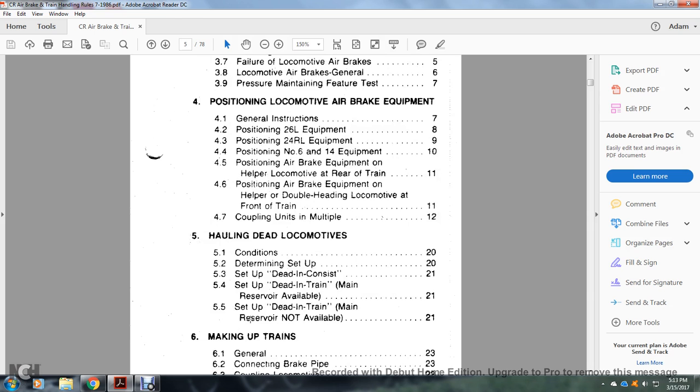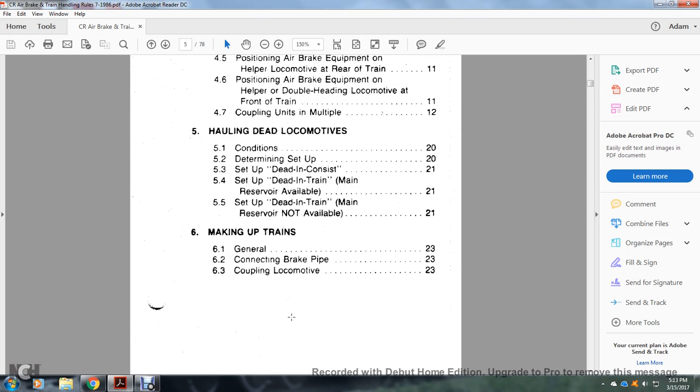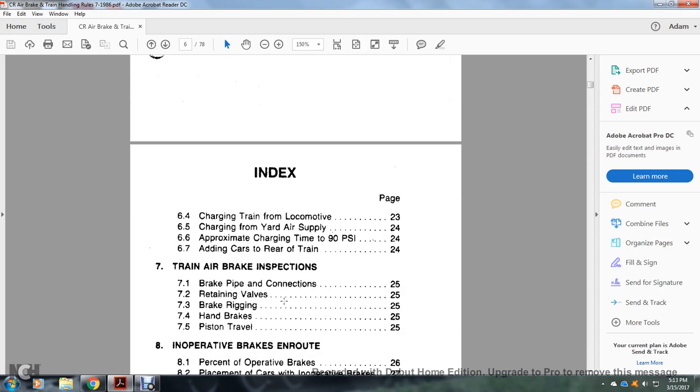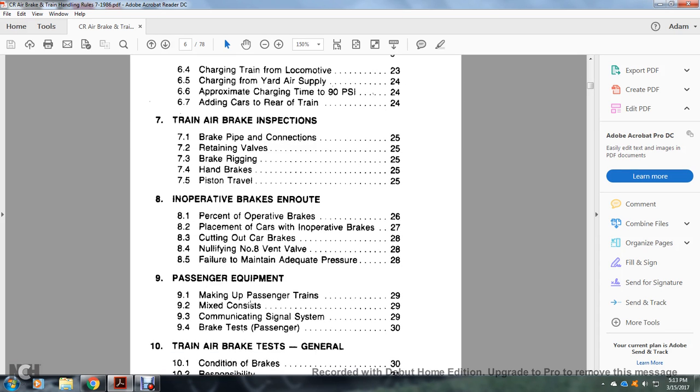Hauling dead locomotives: conditions determined; set up a dead locomotive in consist; set up a dead locomotive in train, main reserve available; main reserve not available. 6, making up the trains: general, connecting brake pipe, coupling locomotive, charging train, charging from the yard air supply, approximate charging time to 90 psi, adding cars to the rear of the train; air brake inspection: brake pipe connections, retaining valves, brake rigging, handbrakes, piston travel; inoperative brakes and equipment, percent of operative brakes, placement of cars with inoperative brakes, cutting out car brakes, nullifying number 8 vent valve, failure to maintain adequate pressure.